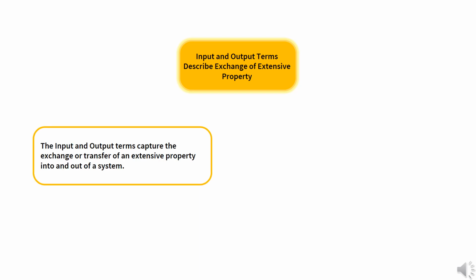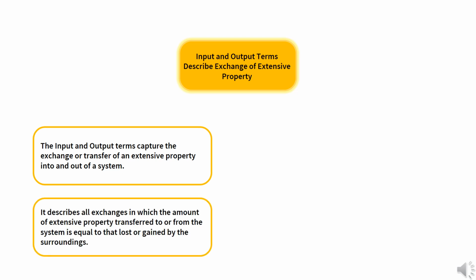Input and output terms describe the exchange of an extensive property. The input and output terms capture the exchange or transfer of an extensive property into and out of the system. They describe all exchanges in which the amount of extensive property transferred to or from the system is equal to that lost or gained by the surroundings.